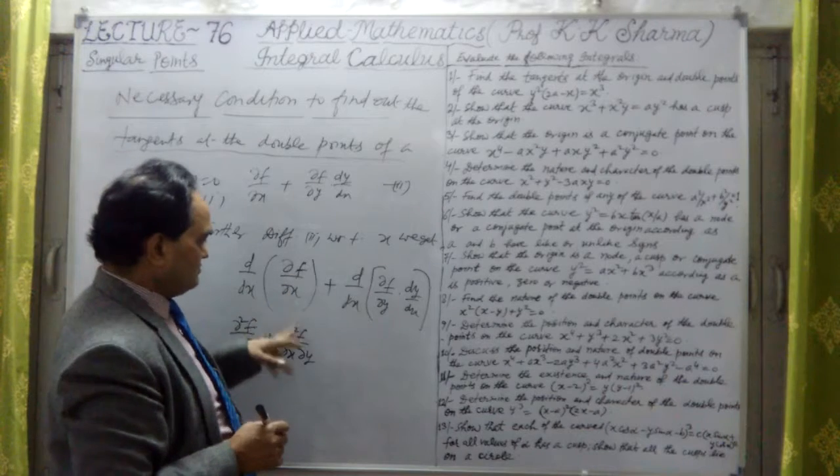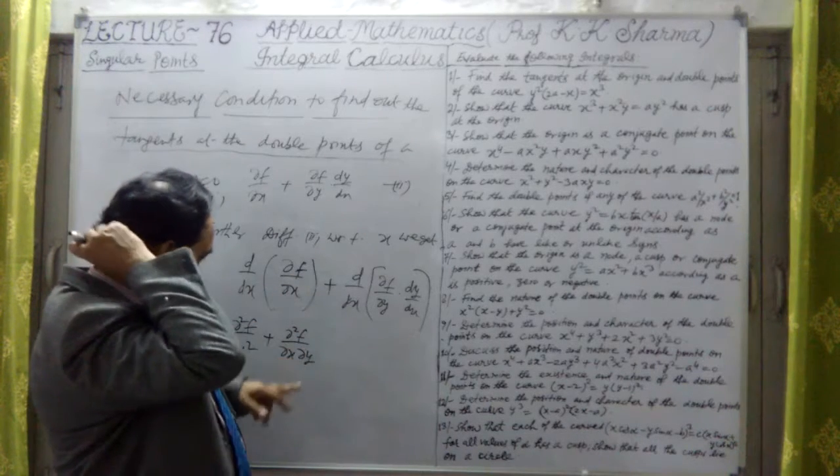So with respect to y we have to differentiate it. This is this one.